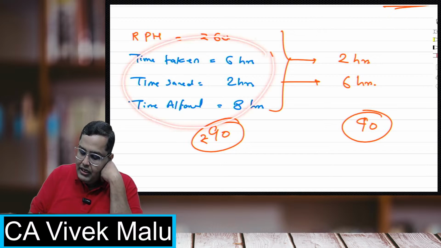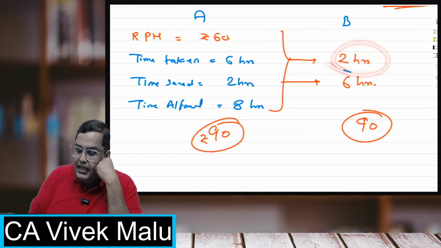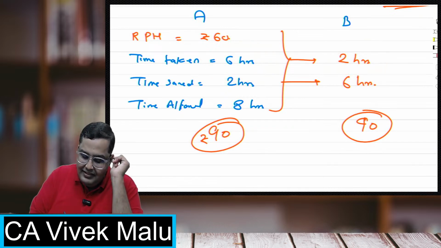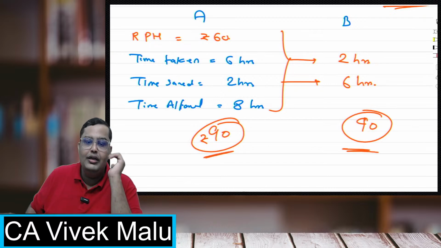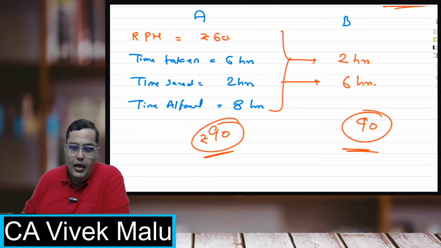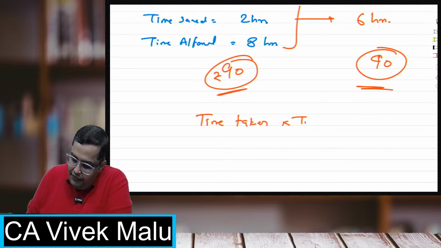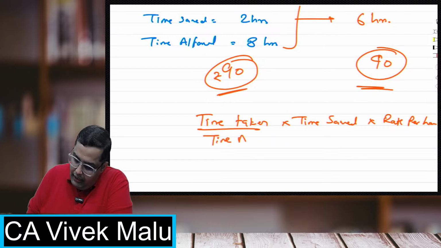See this, if this is worker A and this is worker B, worker A is working for 6 hours and worker B is doing the same thing in only 2 hours. But still both of them are getting the same bonus. This is the speciality under only and only the Rowan system. And why does this happen? Because the formula for bonus was time taken into time saved into rate per hour, and the denominator was time allowed.